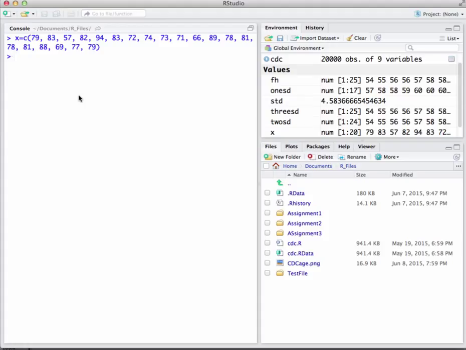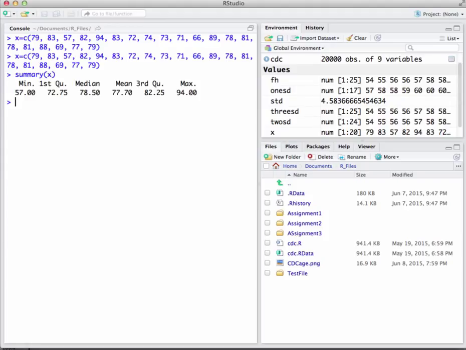I already tried this one just to make sure it would work. You type x equals c. Remember, c is for a column variable, and then just go ahead and paste those in, and voila, the numbers are in there now. So that saves you a lot of time. You don't have to type all the numbers in. Okay, cool. Well, how do I get the numbers they're looking for? Well, I can do summary of x, and when I do a summary of x, there is my first quartile.